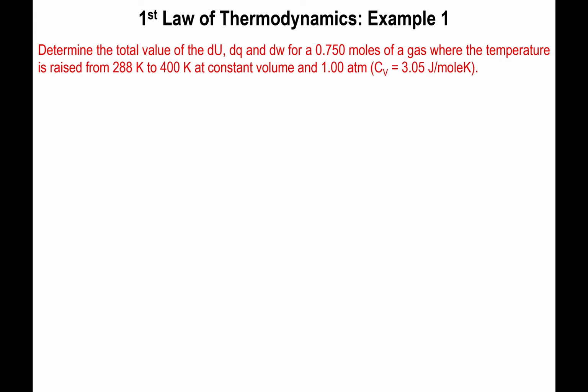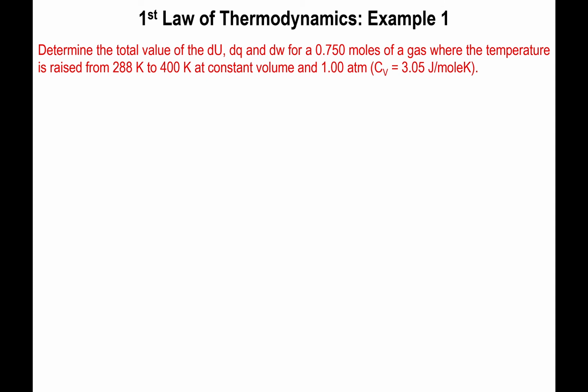Alright, so let's do a quick problem that depicts this situation. We have a gas, 0.75 moles worth of that gas, and the temperature is being raised from 288 Kelvin to 400 Kelvin. The volume is constant, and the pressure is 1 atmosphere. And right here I'm going to go under the assumption that it's constant, but as you'll find out in a second, it really doesn't make a difference. We're also given the heat capacity at constant volume, which is 3.05 joules per mole Kelvin. And we need to use all of this information to find out the values of dU, dq, and dw.